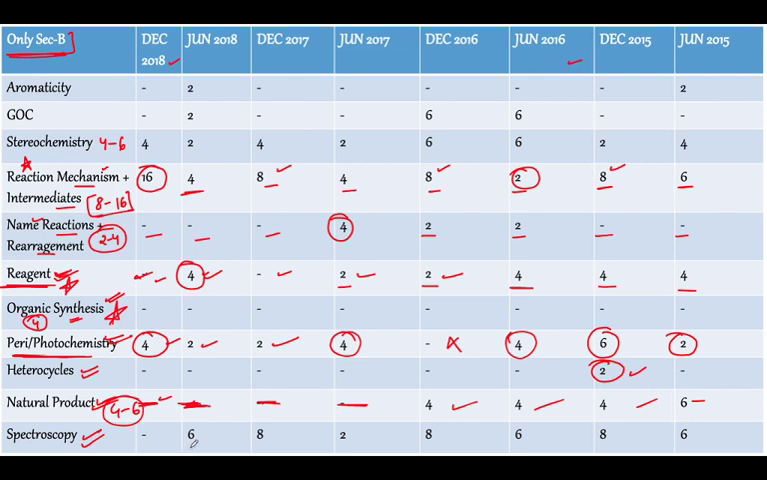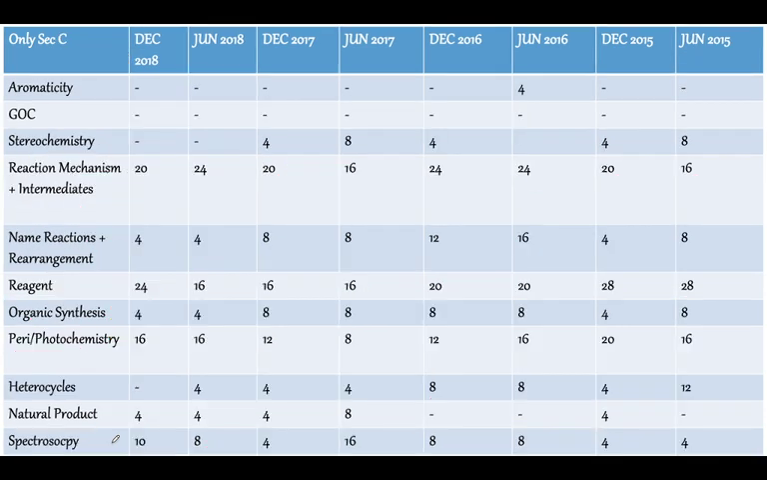Alright, so now getting on to spectroscopy, then we can see that in section B also it is asked for around 6 to 8 marks, right? And we have been doing this analysis from June 2015 to December 2018, right? So 1, 2, 3, 4, 5, 6, 7, 8. So we are doing it for 8 papers, and we see spectroscopy is almost always asked in the examination, right? Also in section B as well.